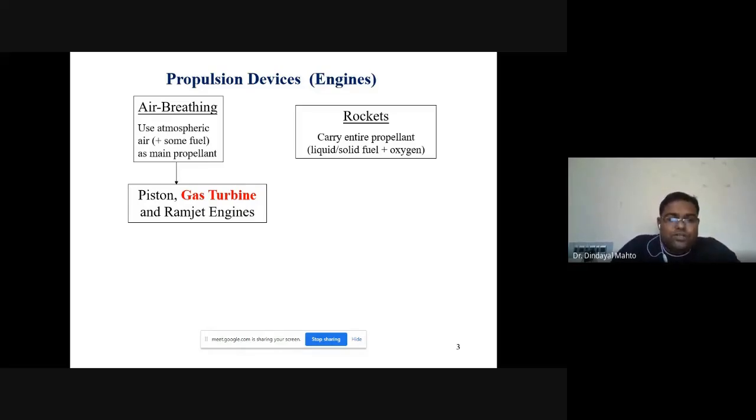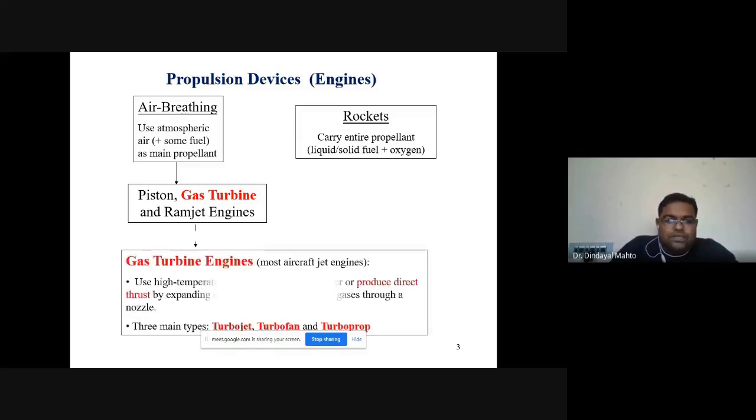Later on, after World War II, we entered into the era of gas turbine engines, followed by the ramjet engines. So, what are gas turbine engines basically? By the name itself, the engine which utilizes a high velocity stream of gas to produce the thrust is known as a gas turbine engine.